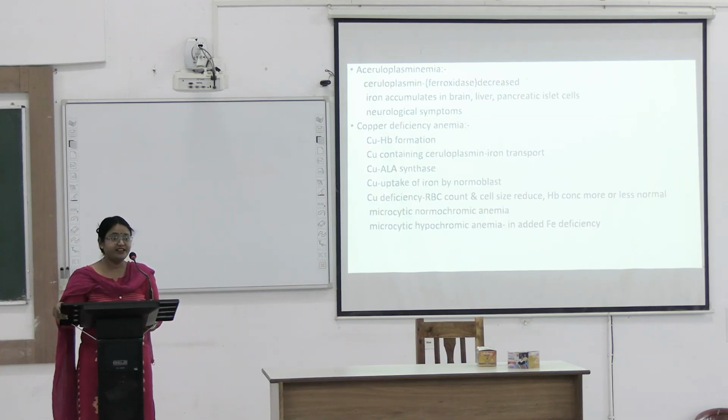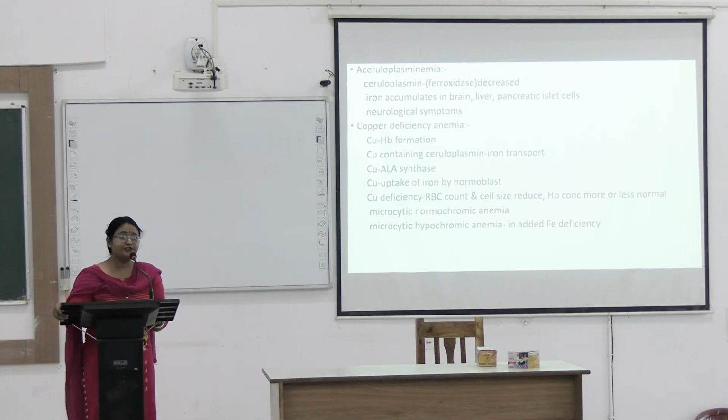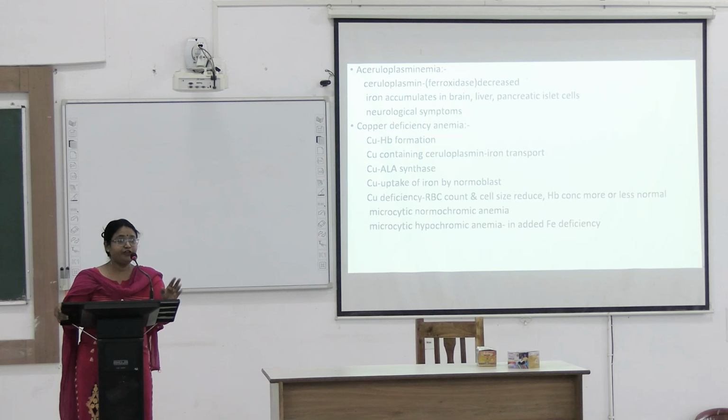Aceruloplasminemia is where ceruloplasmin is congenitally low. Ceruloplasmin is also known as ferroxidase. In the previous class, I told you about ferritin and transferrin. Fe2+ bound with transferrin, with the help of ferroxidase, is converted to Fe3+ bound to transferrin, and the oxidized copper present in ceruloplasmin is reduced to cuprous copper.